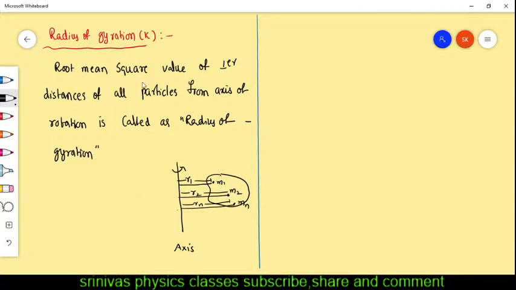You should follow the cursor. First, the perpendicular distances of all particles are r1, r2, r3, rn.